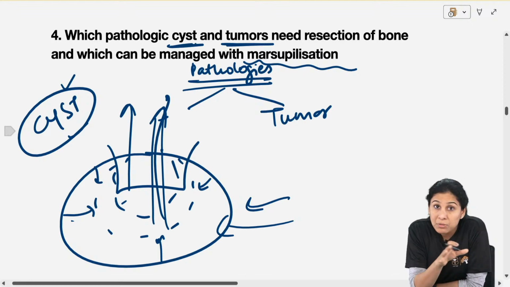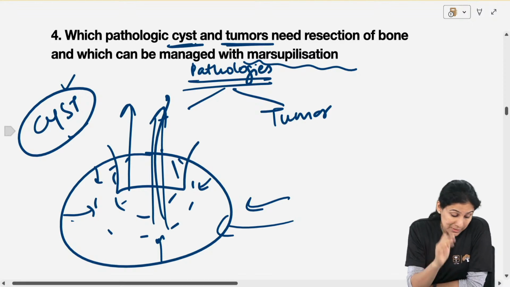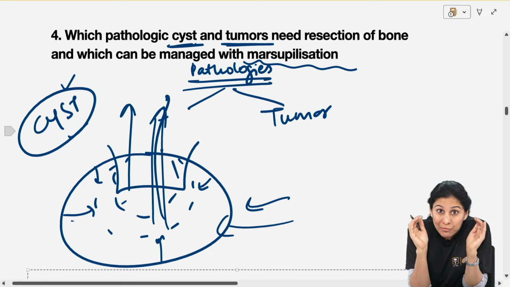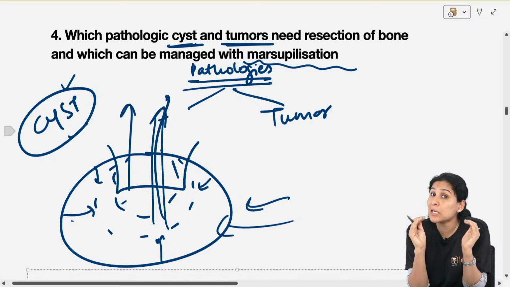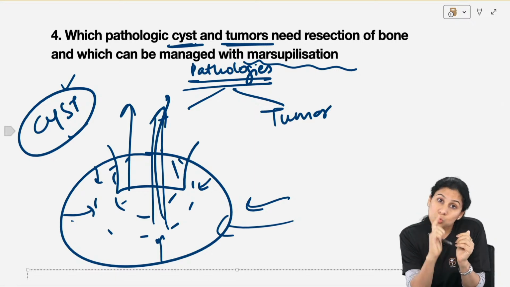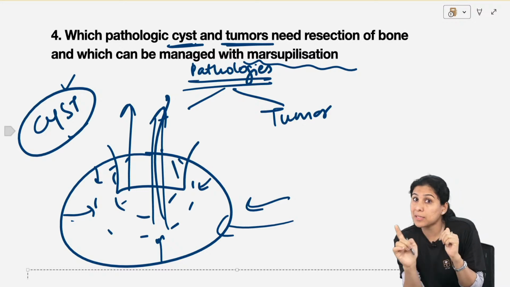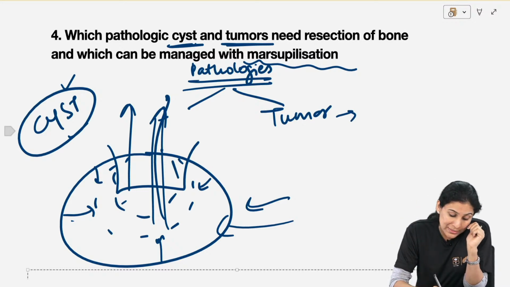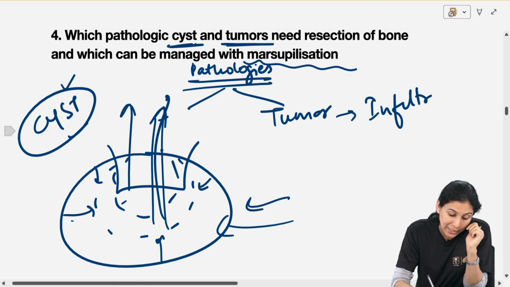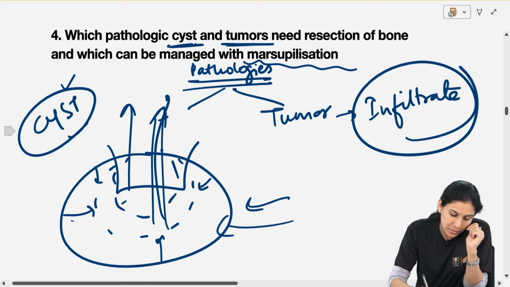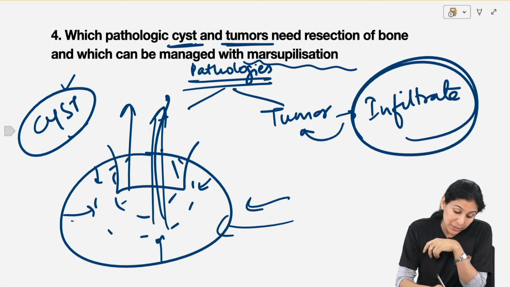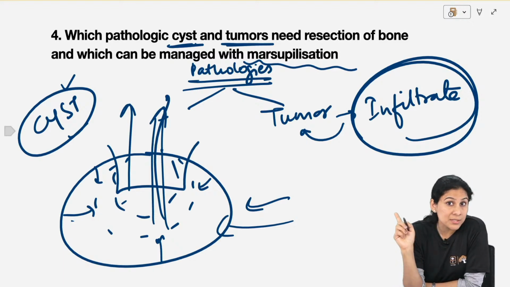It is not a treatment for tumor. Okay, a cyst is confined within the epithelial lining. As soon as it goes beyond the epithelial lining, as soon as it starts to infiltrate, it becomes a tumor. A cyst does not infiltrate.